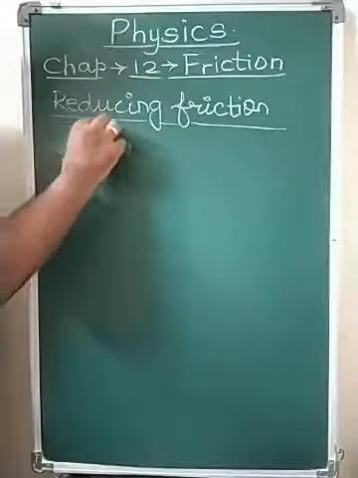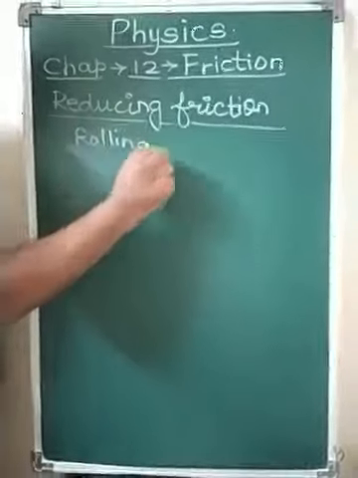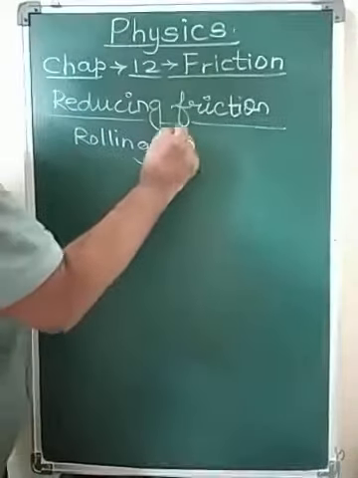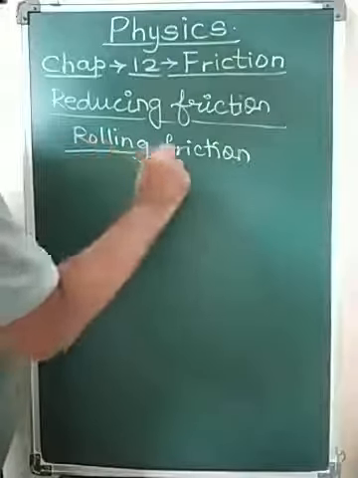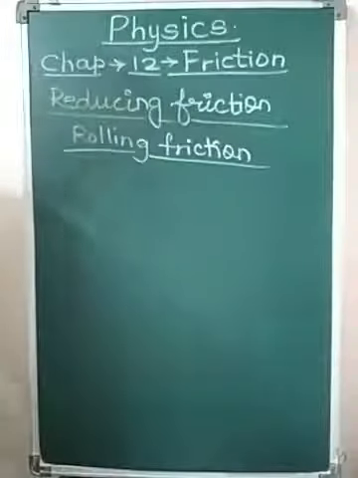As we have already seen, rolling friction is less than sliding friction, so we use this technique of rolling friction in machine parts.